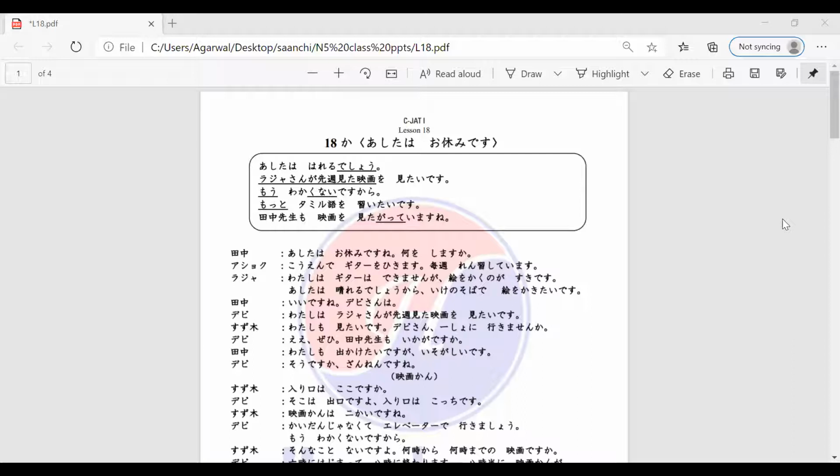So Tanaka-san is responding to all this, right? Ganesh-san, can you read the dialogue for me? I have underlined the dialogue for you, Ganesh-san.